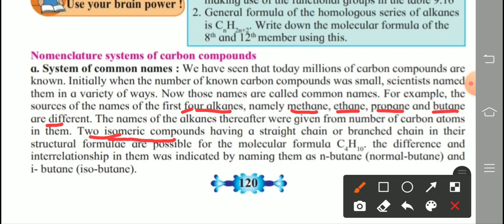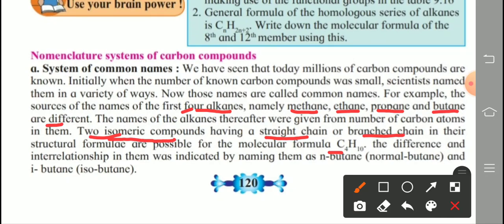So two isomeric compounds having a straight chain, meaning all carbon atoms arranged in a straight line, or a branched chain, where one or more carbon atoms is not in the chain, in their structural formulae are possible for the molecular formula C4H10. C4H10 means what? Butane. A hydrocarbon containing 4 carbon atoms is called what?